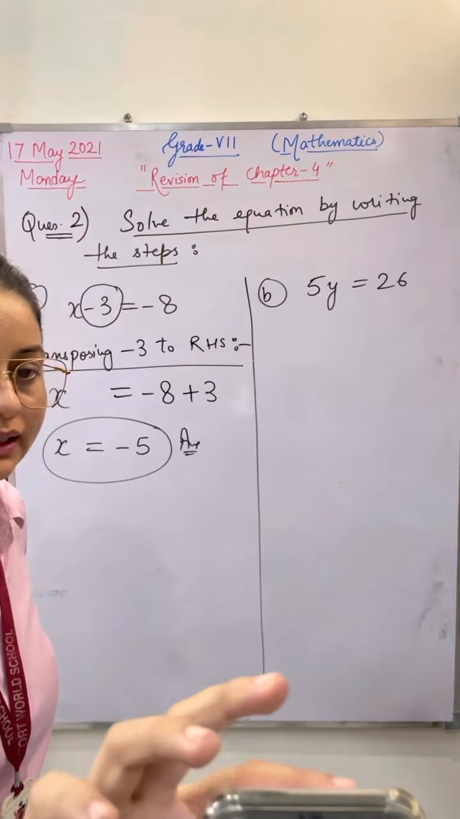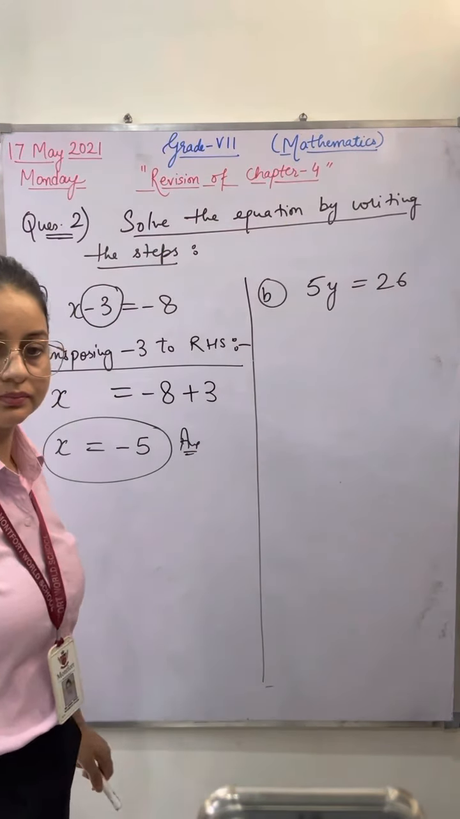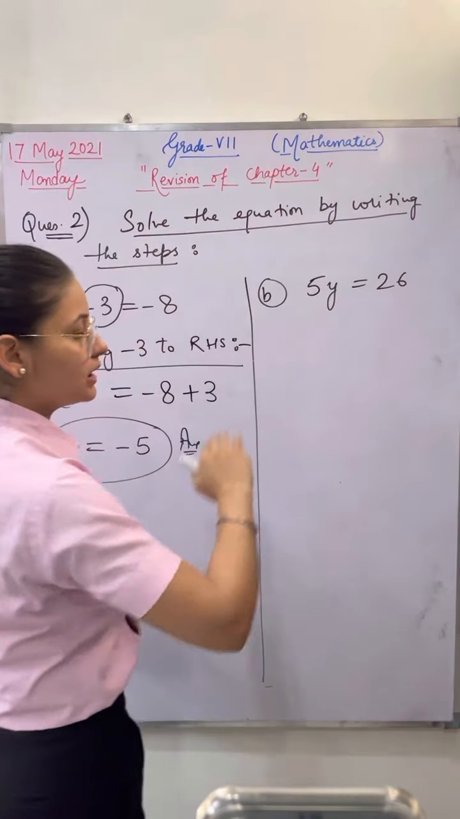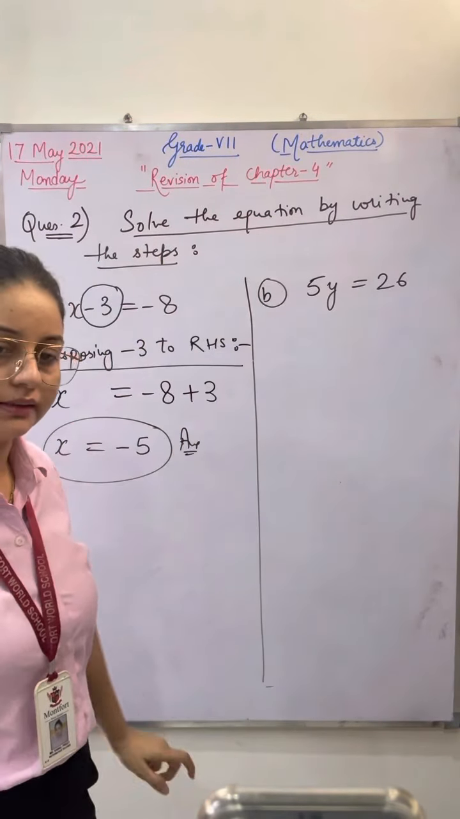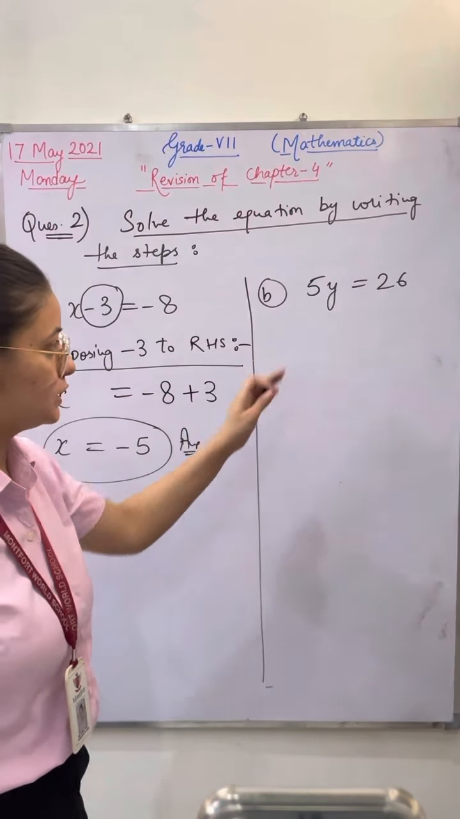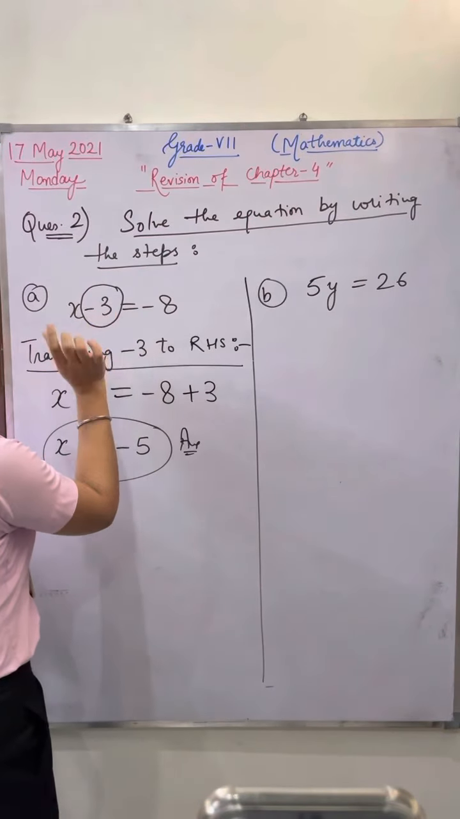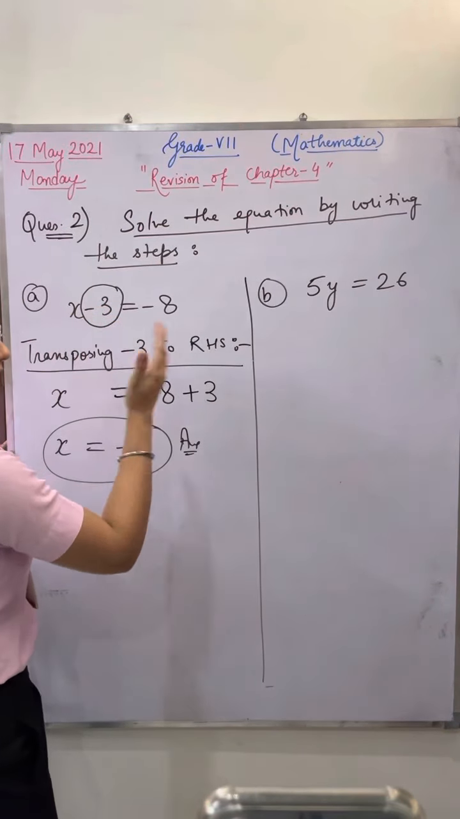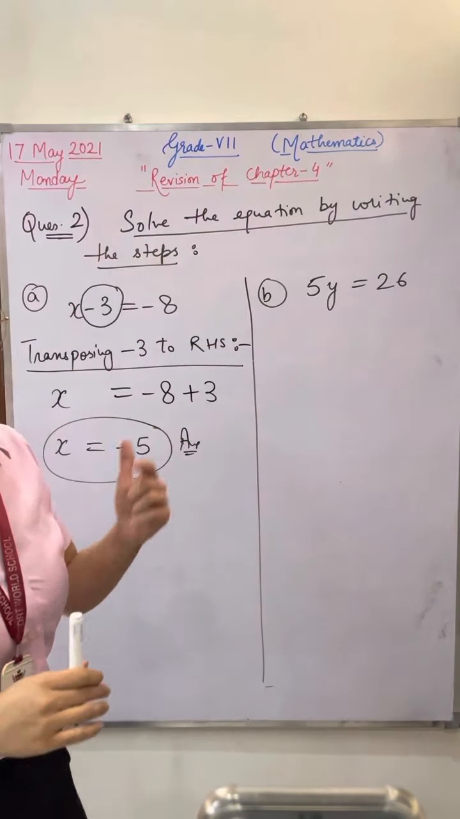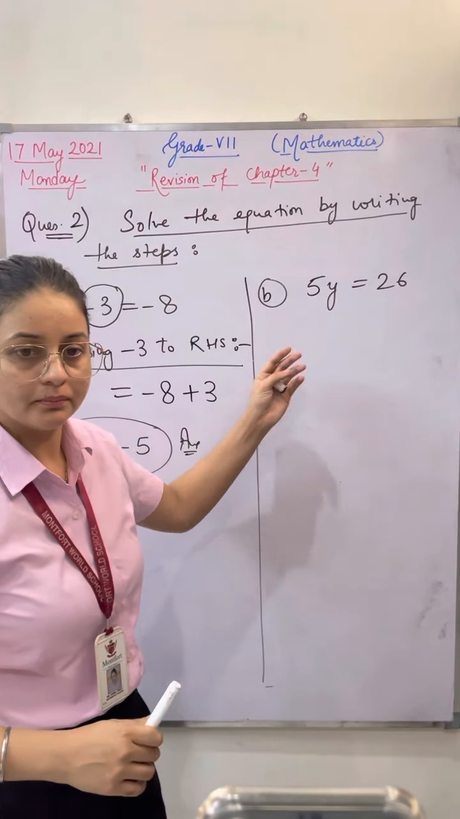Navya, please tell me this part, B part. Good morning, ma'am. Please tell me here, do I have to apply the transposing method or another method? Ma'am, the other method. Yes, because you apply the transposing method only when the value is plus or minus. When it is multiplication or division, you have to apply the division or multiplication method. Now please tell me which method I have to apply here.